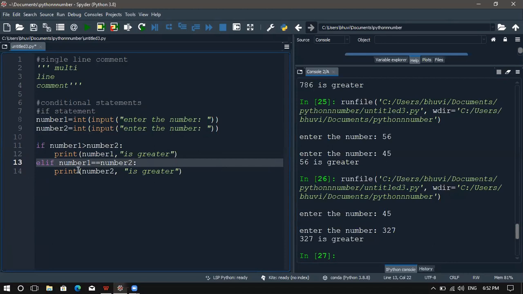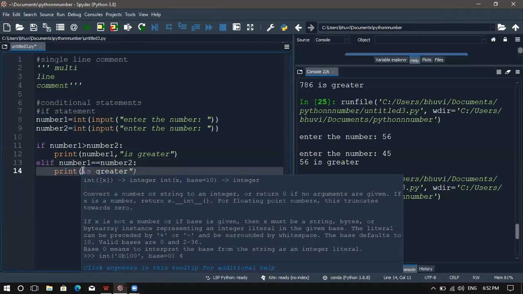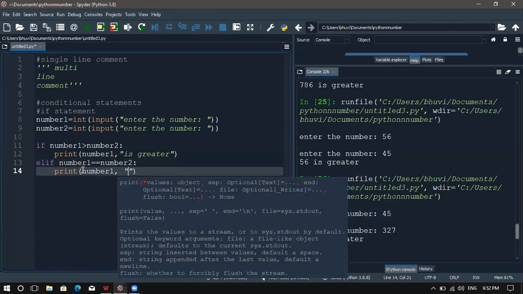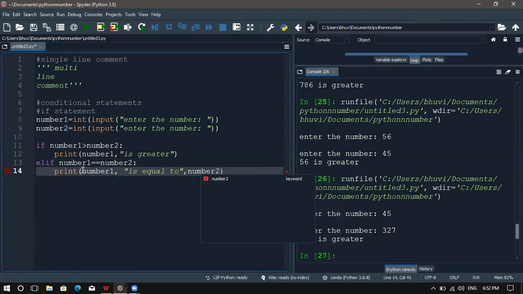Okay, so we can see number 1 equal to number 2.